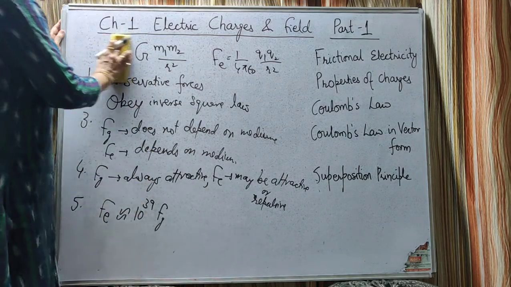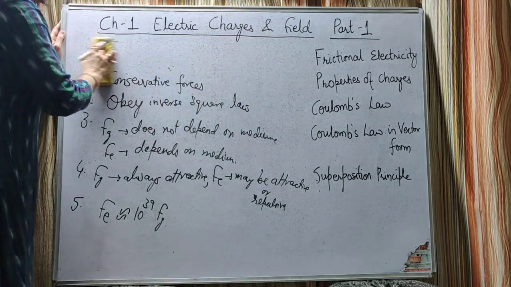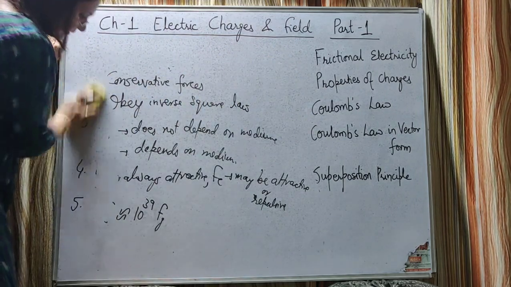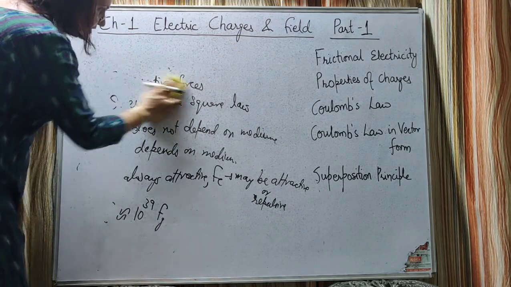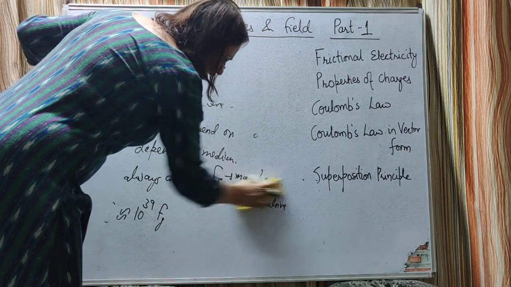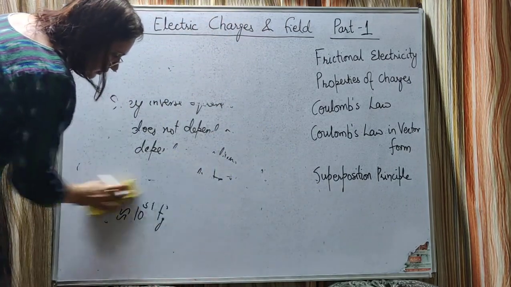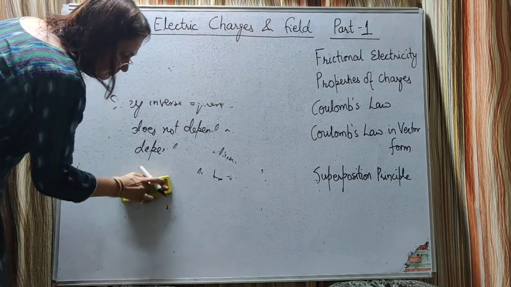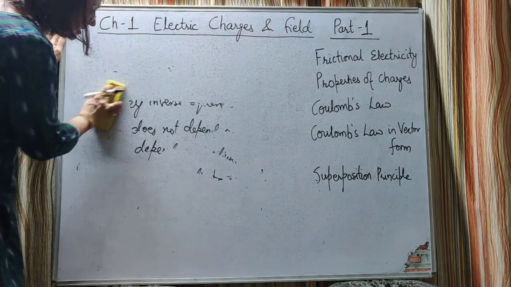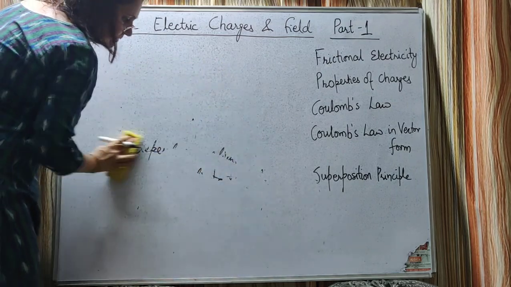Next we'll study the superposition principle. If there are a number of point charges in space, then on a particular charge, all these charges will be exerting a force. So the net force on that particular charge will be equal to the vector sum of all these forces.